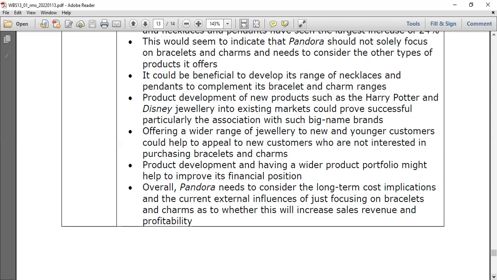So product development and having a wide product portfolio might help to improve its financial position also. Yes, a wide product portfolio is best. Overall, to get the conclusion, Pandora needs to consider the long-term cost implications and the current external influences of just focusing on bracelets and charms, as to whether this will increase the sales revenue and the profitability.